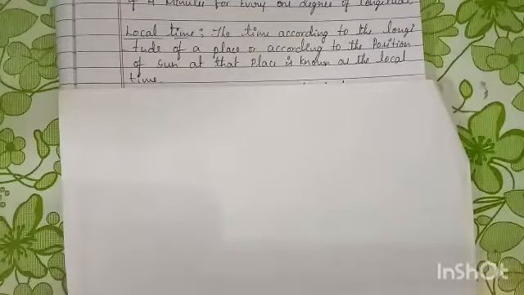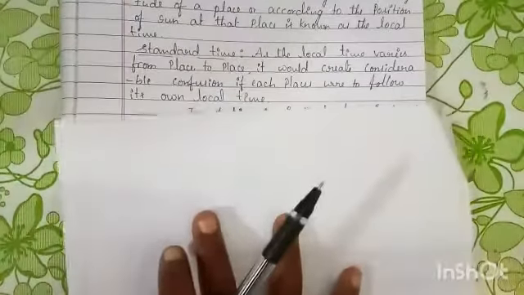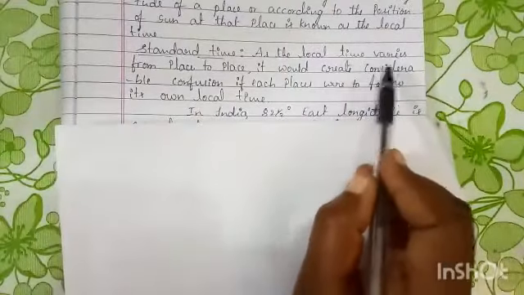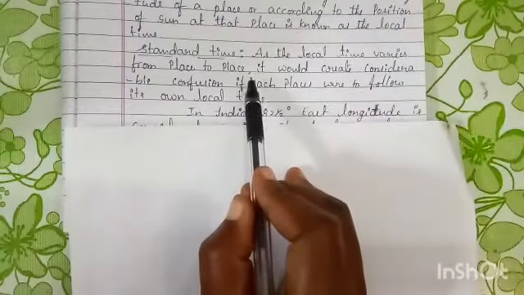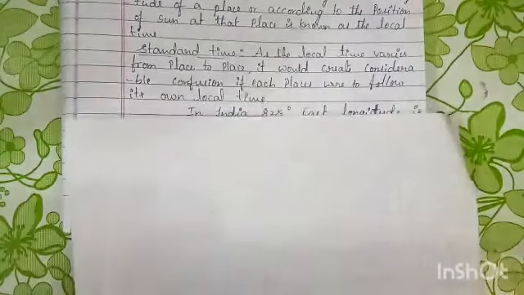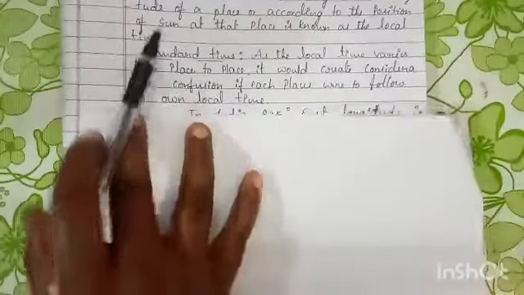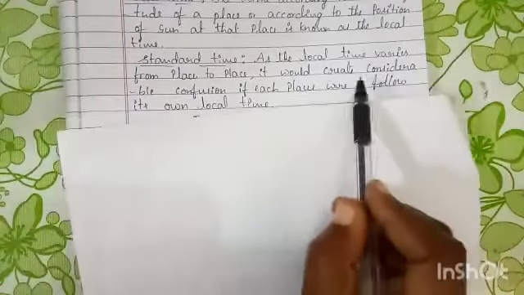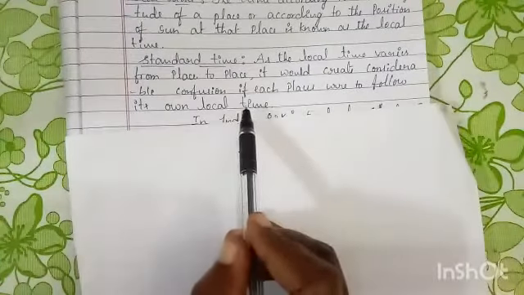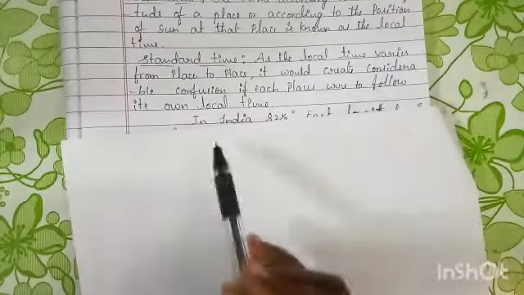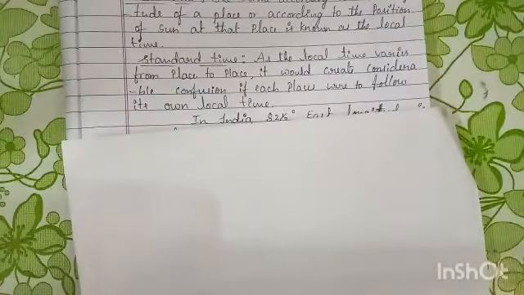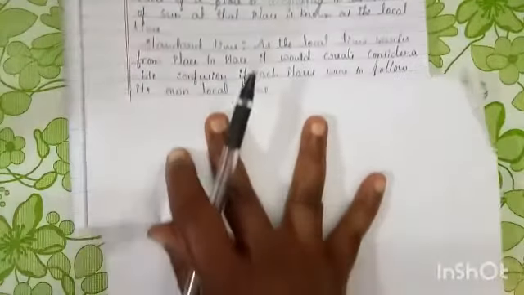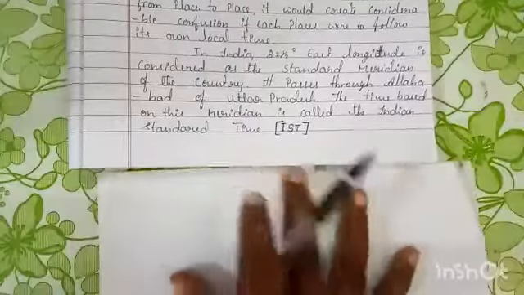Then we compare to standard time, as the local time varies from place to place. Local time compared across various places shows some differences. It would create considerable confusion if each place were following its own local time. Compared to other times, it's quite different, and we will get some confusion on time. So we are following some rules.